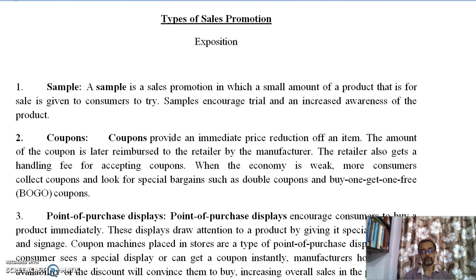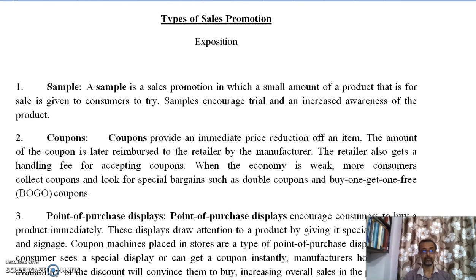Now in the exposition part, I shall explain the different types of sales promotion. First is sample. A sample is a sales promotion in which a small amount of a product that is for sale is given to consumers to try. Samples encourage trial and an increased awareness of the product.